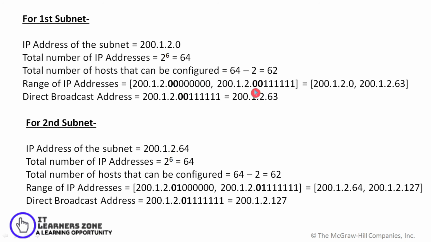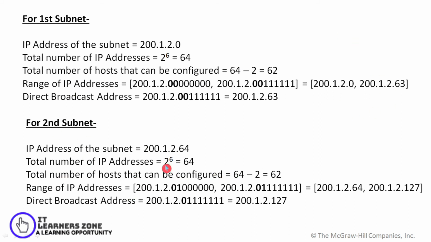So the range of addresses would be ranging from 200.1.2.000, and it goes till, I'll set this value as 00 and the remaining bits as 1. So that defines the first address and the last address of this particular subnet. I do the conversion, I get the values 200.1.2.0 and 200.1.2.63. So that defines my first subnet address. The last address is basically the broadcast address.